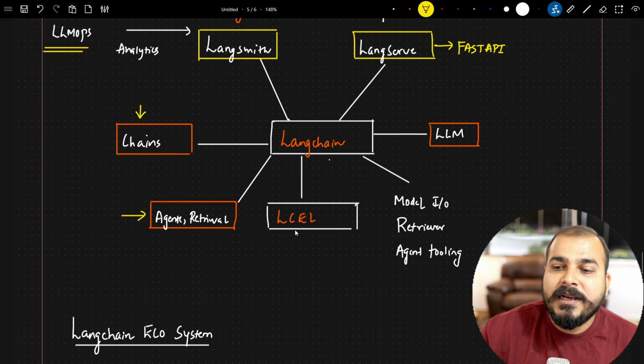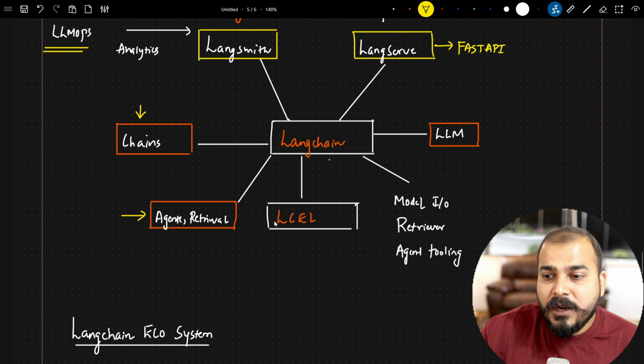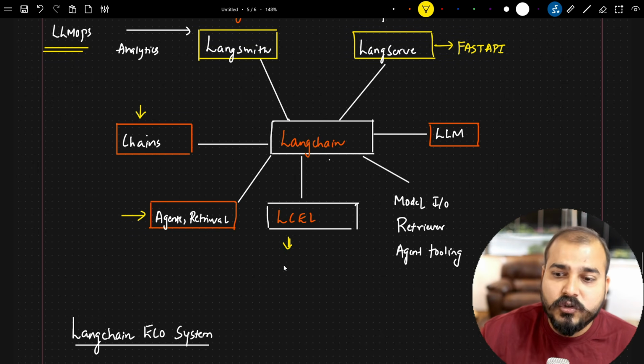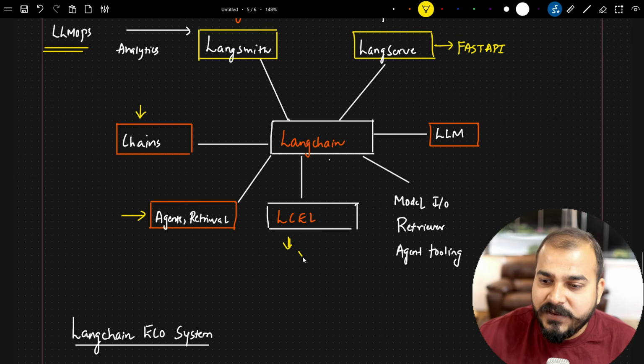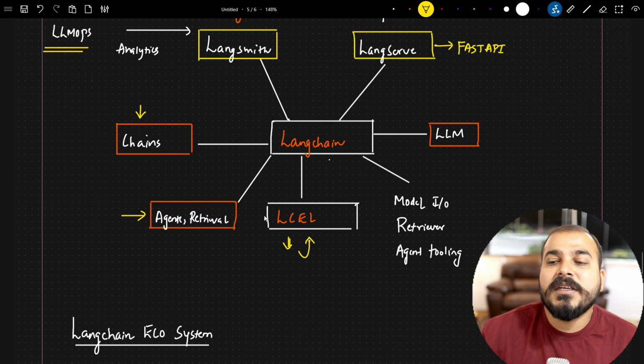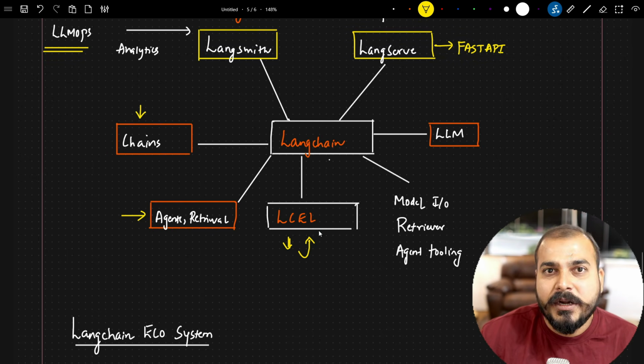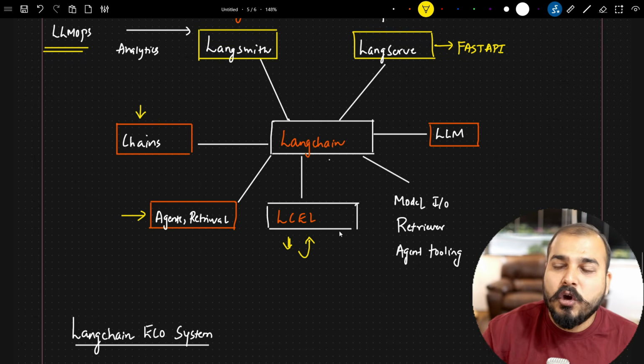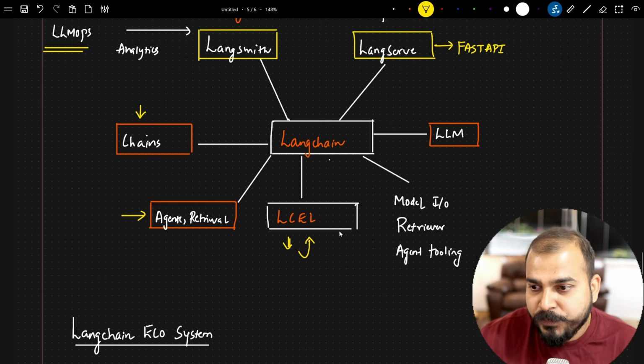Not only that, there is a concept of LCEL, whose full form is Langchain Expression Language. There are a lot of concepts that are specifically used in LCEL, and we'll also see how it is important and what all techniques it has when you're creating your own generative AI powered application.